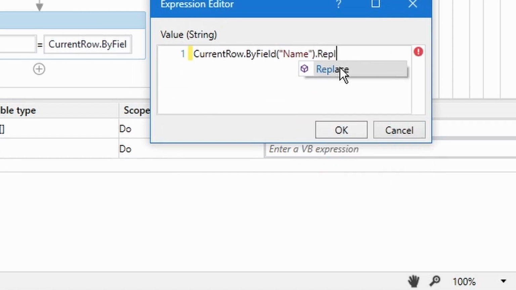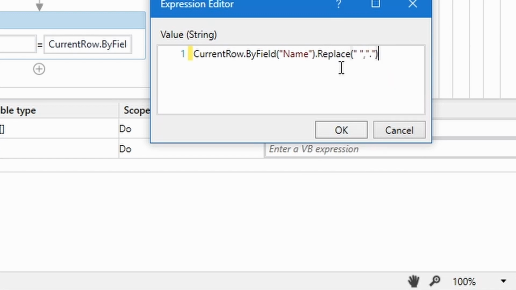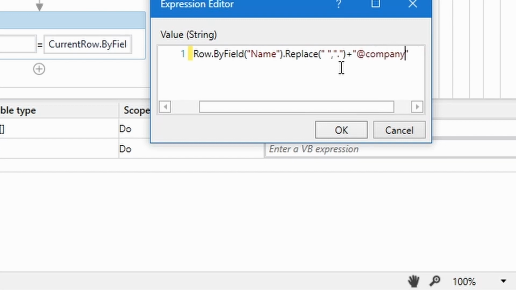Dot replace. And I want to replace every space by a dot. And then I'm going to add plus double quotation marks @company.com. So first of all, we are replacing every space by a dot, and then we are adding @company.com.